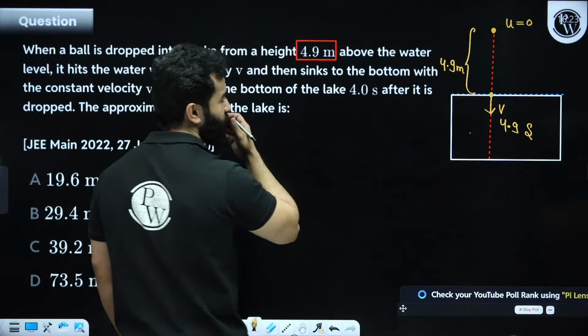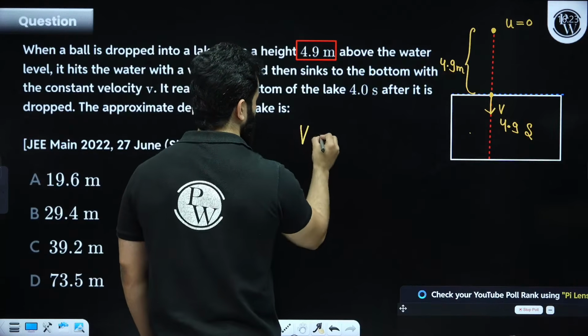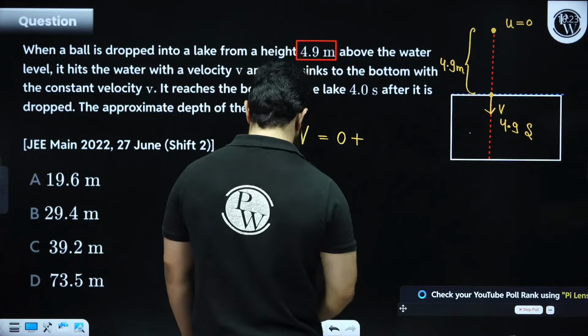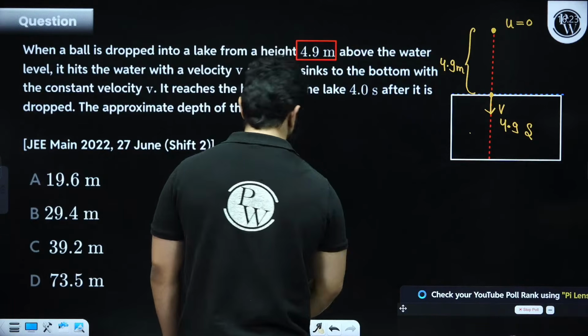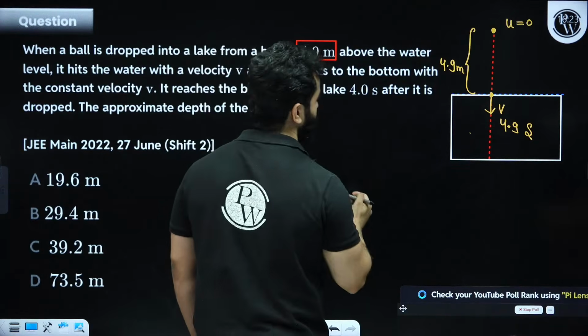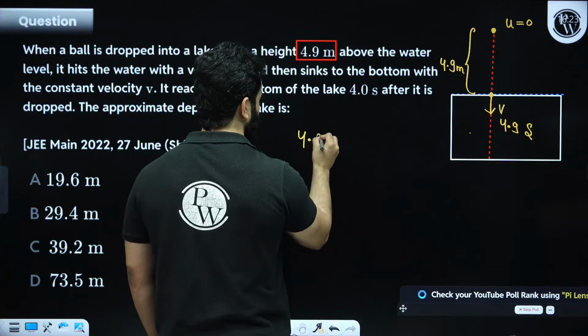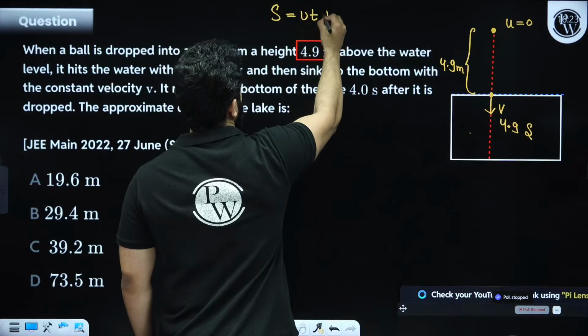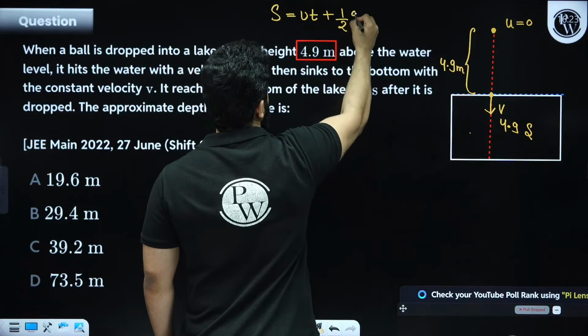So first of all we need to find out the time taken. So 4.9 meter. I am using the second equation, by the way.